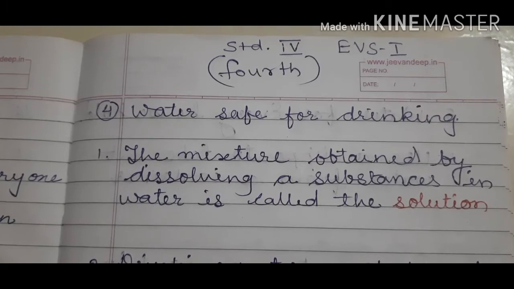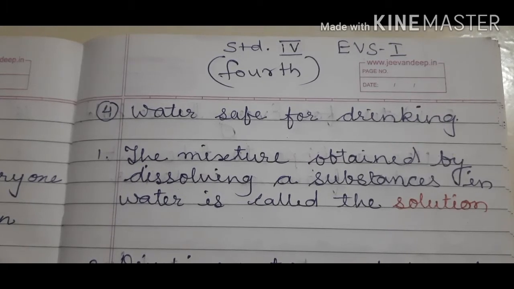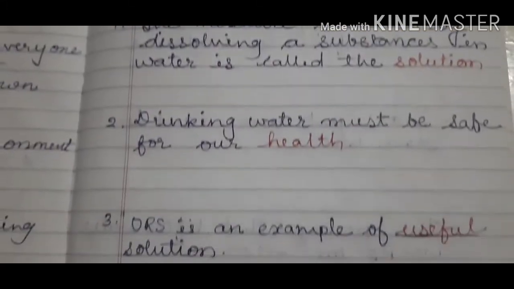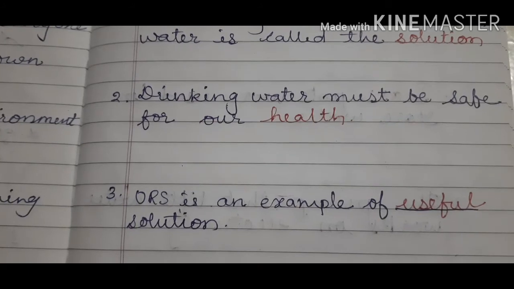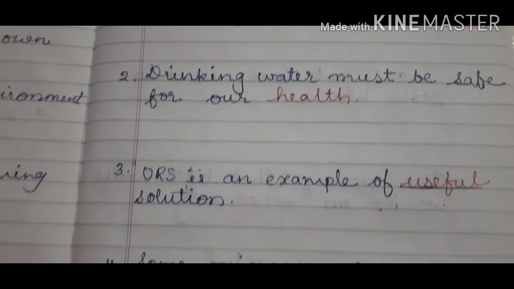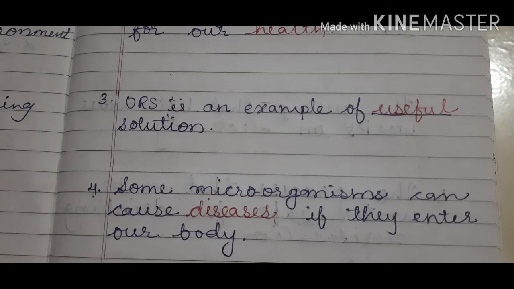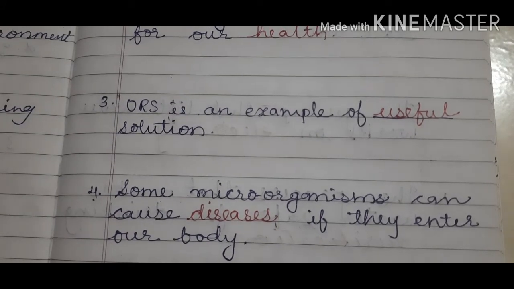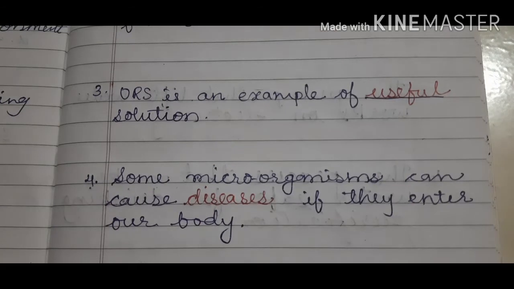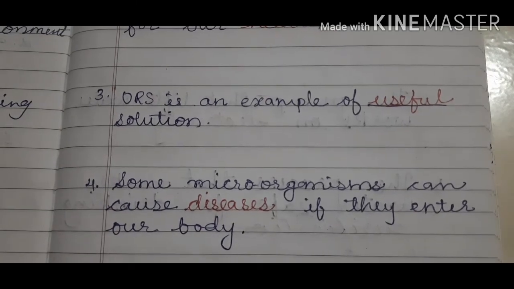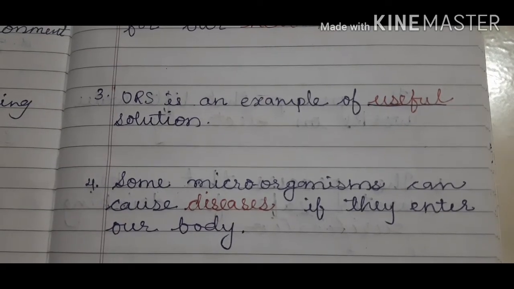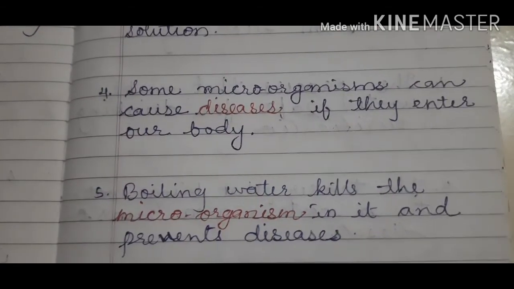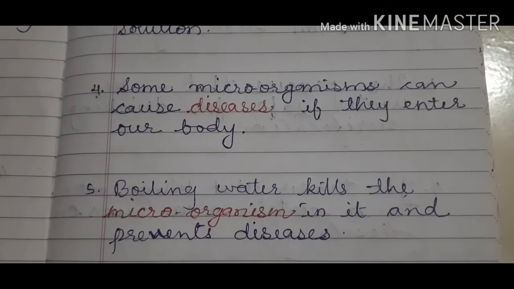The mixture obtained by dissolving a substance in water is called solution. Drinking water must be safe for our health. ORS is an example of useful solution. Some microorganisms can cause diseases if they enter our body. Boiling water kills the microorganism in it and prevent diseases.